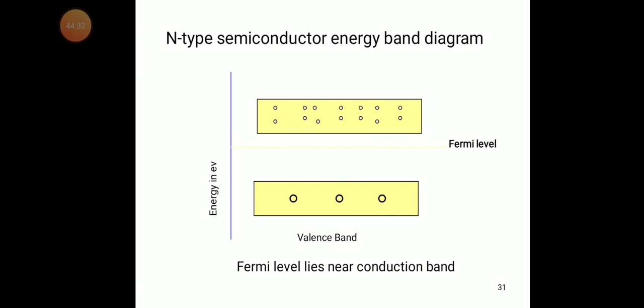N-type means it has more free electrons. In the N-type semiconductor, the Fermi level lies nearer to the conduction band.